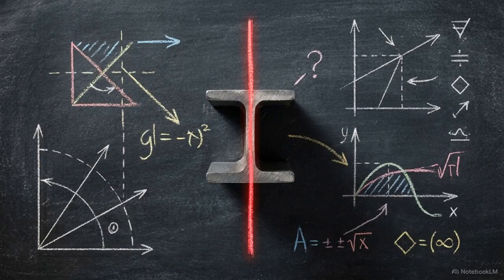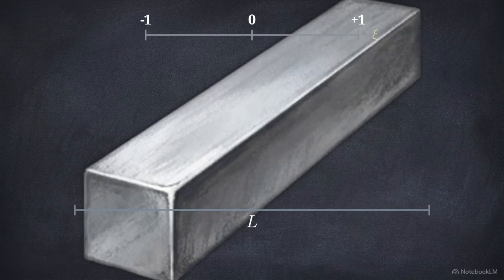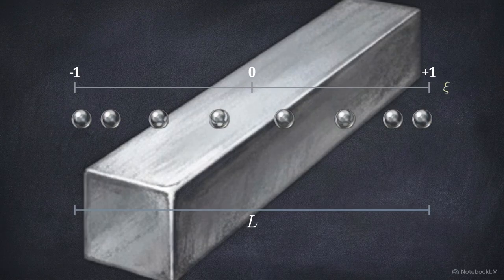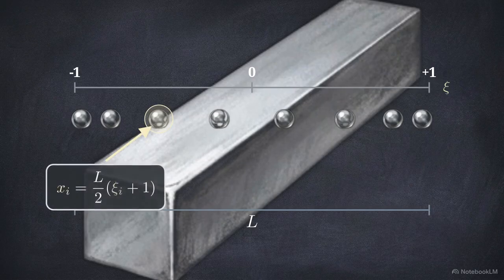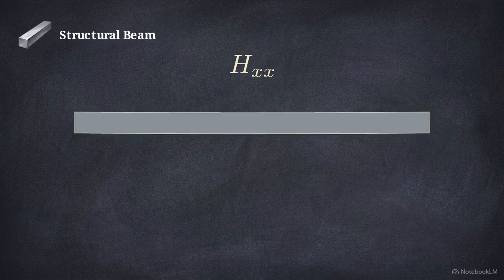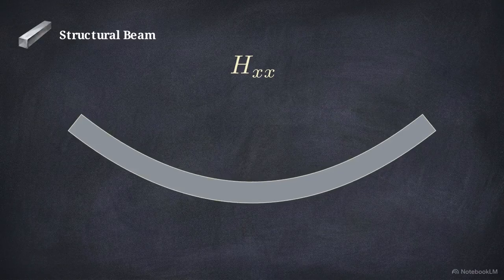The algorithmic breakdown begins with a single step, identifying the mathematical domain of our structural element. Above our physical beam element sits the mathematical domain, spanning from -1 to +1. The code translates these abstract bounds directly onto the beam's length, mapping 8 distinct integration nodes. Each physical coordinate is half the length multiplied by the Gauss location, plus 1. With our coordinates mapped, we introduce the specific matrix required to calculate bending stiffness, the shape function's second derivative, which we'll call hxx. This derivative matrix dictates mathematically how the structural beam bends at any given point along its length.